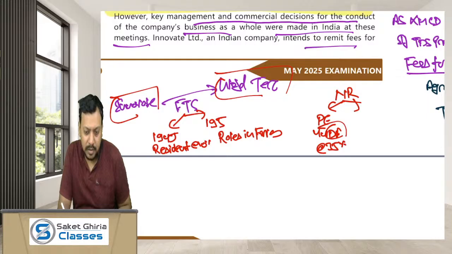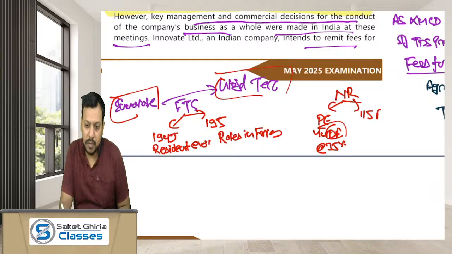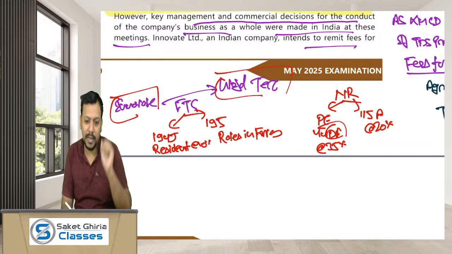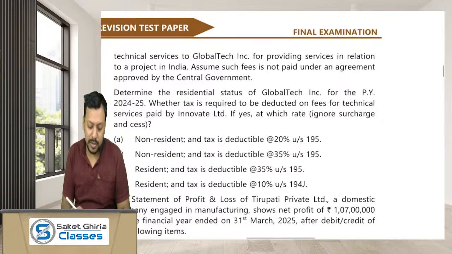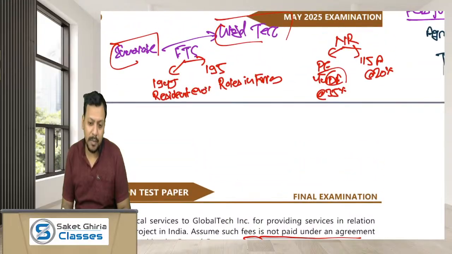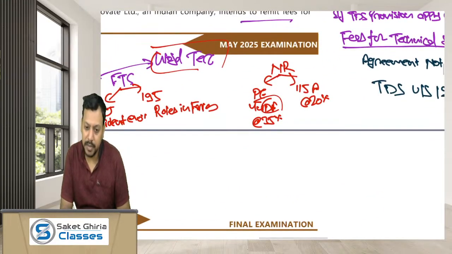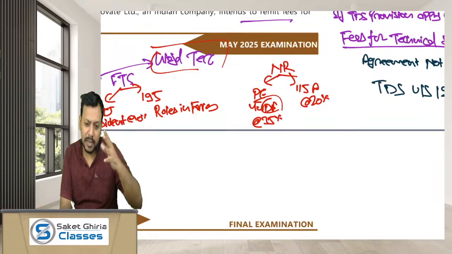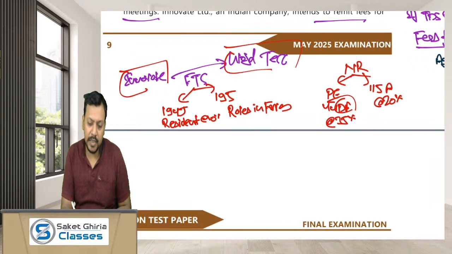But if the PE is not in India or the services are not connected with the PE, then the taxability would be as per section 115A at the rate of 20% on gross basis. But this 20% rate would apply only if the agreement has been approved by the central government. But here the question says that the agreement is not approved by the central government. So as the agreement is not approved, the rate of tax would be 30%, means the higher rate will apply. But the issue is whether Innovate has to make TDS under section 194J considering Global Tech as resident because the POEM of the company is in India, or treating it as a non-resident.